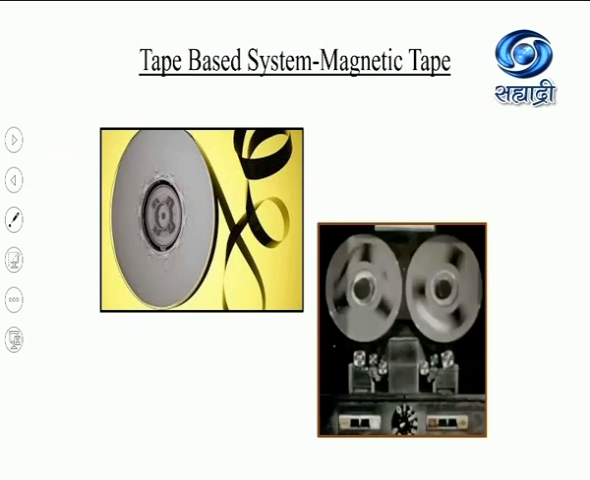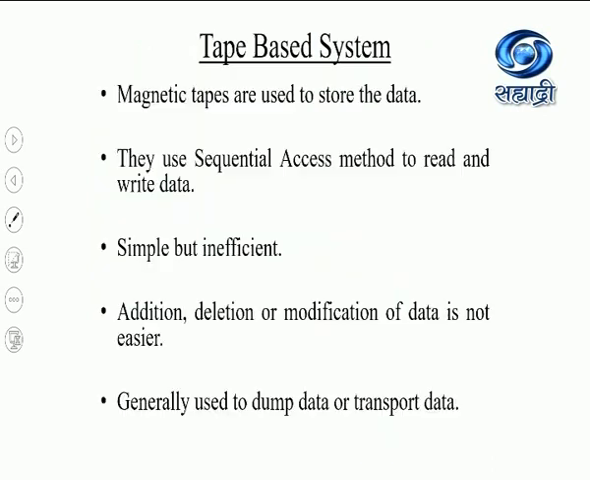Let us see now tape-based systems or magnetic tape. In the picture, you can see the magnetic tape. Magnetic tape is nothing but a reel of plastic ribbon. Now, this plastic ribbon material is coated with such a material which can be magnetized and data can be stored on it. In the second picture, you can see the magnetic tape drive. The reel of magnetic tape is wound from one side to another and data is read or written sequentially on the tape. Magnetic tapes are used to store the data.